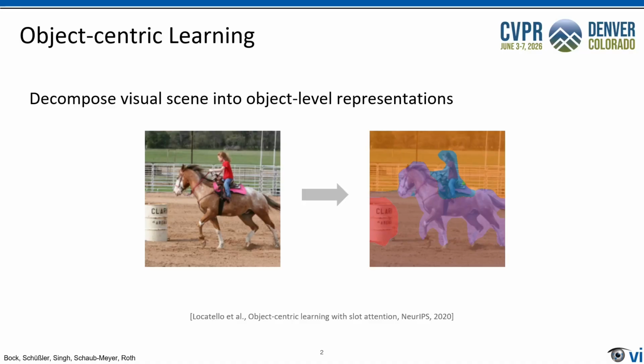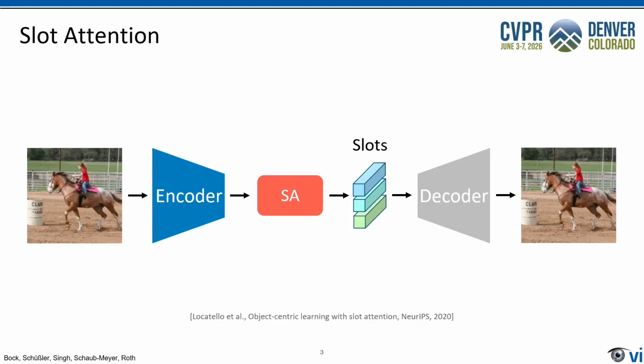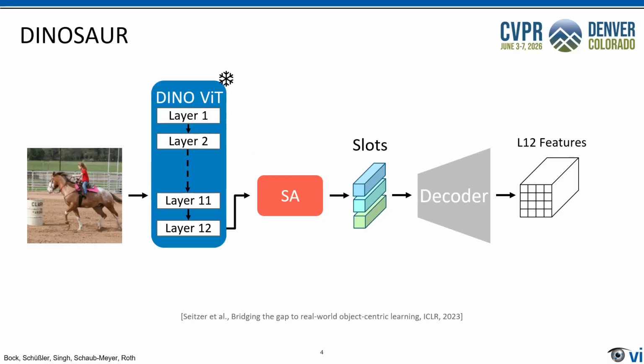Object-centric learning aims to decompose visual scenes into multiple object-level representations, different from traditional deep learning approaches that encode the entire image as one global representation. A popular approach to OCL is slot attention. Here, a latent set of vectors called slots are learned in an encoder-decoder setup with a slot attention bottleneck, so that slots compete to bind to individual objects in the scene. The slot attention mask segments the scene into individual objects.